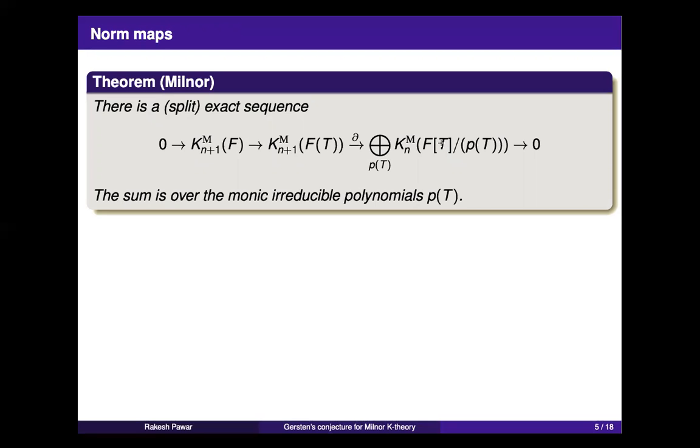So all these finite field extensions are monogenic, and you can fit them into this exact sequence, which is split, which is important for us.